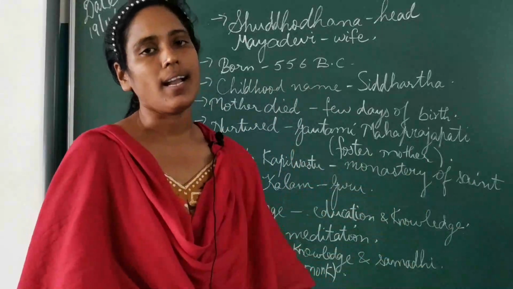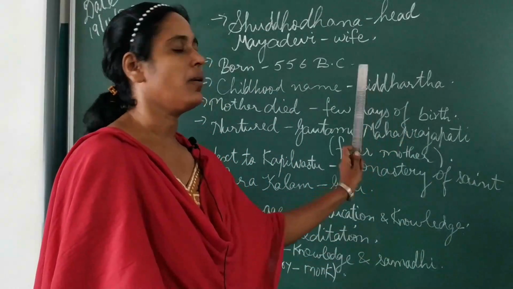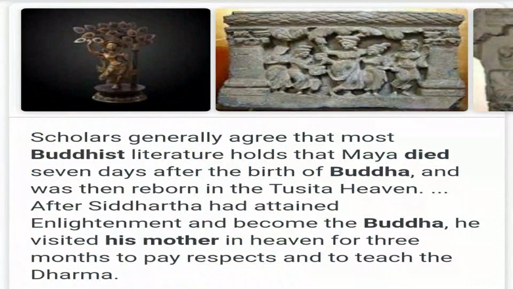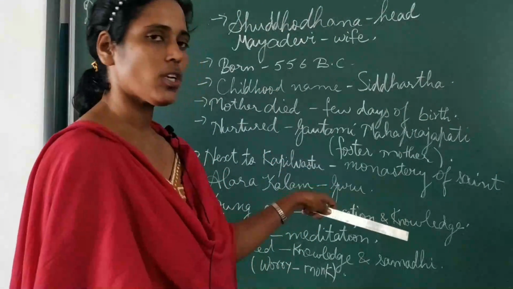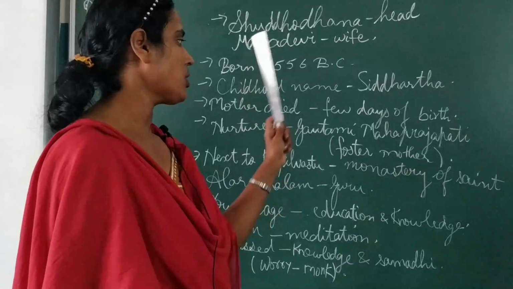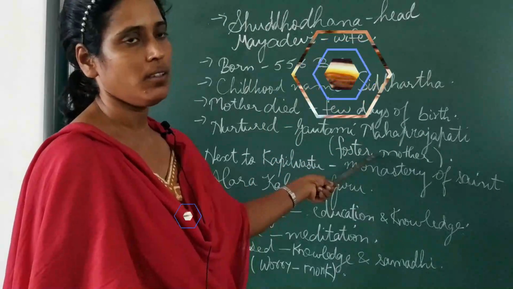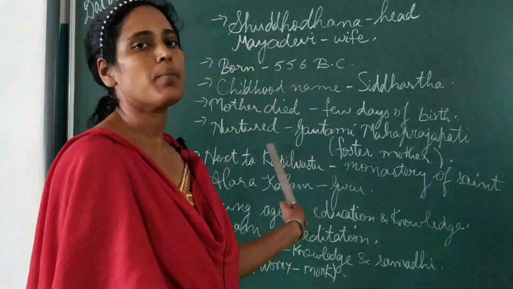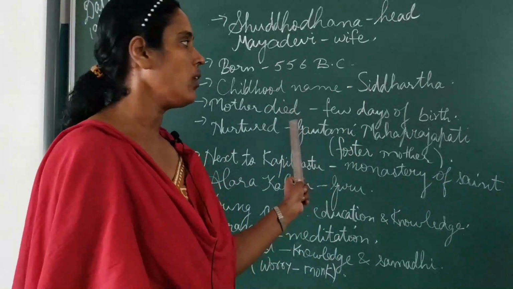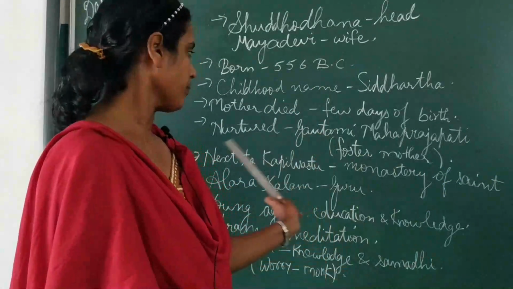His mother died a few days after the birth of Buddha. That is, a few days after the birth of Siddharth, his mother died. Due to this, he was brought up by his foster mother, whose name was Gautami Mahaprajapati. She brought him up lovingly in his childhood due to the death of his mother.